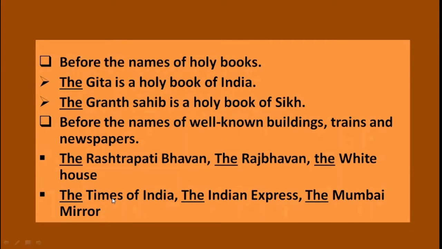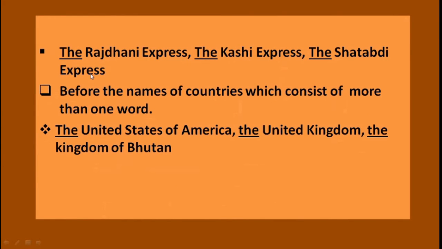Regarding newspapers, see, the Times of India, the Indian Express, the Mumbai Mirror. So use the before the names of newspapers. You can also say the Lokmat or the Lokmat Times. Now these are the names of trains: the Rajdhani Express, the Kashi Express, the Shatabdi Express.